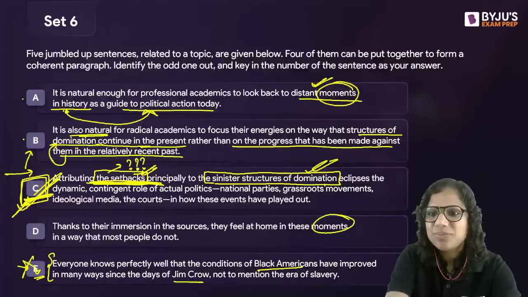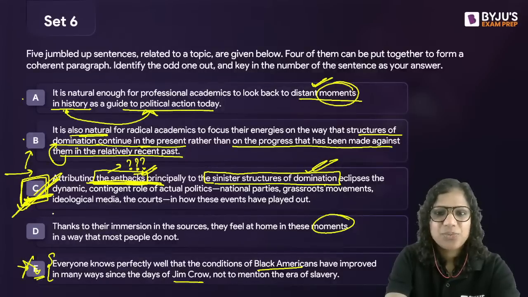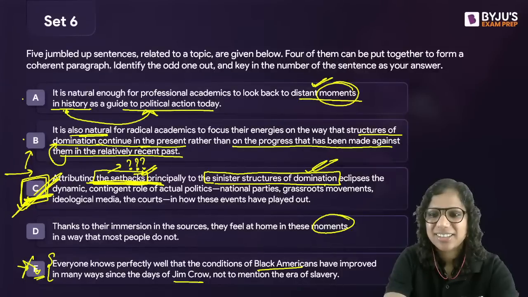All right? Does this make sense to you? This is a tricky one. Are we clear with this? I need to know because this is a tricky one. Okay, I need some yeses, then only I can proceed. Otherwise, what's the point? All right, all right. Okay, then let's come to the next one.